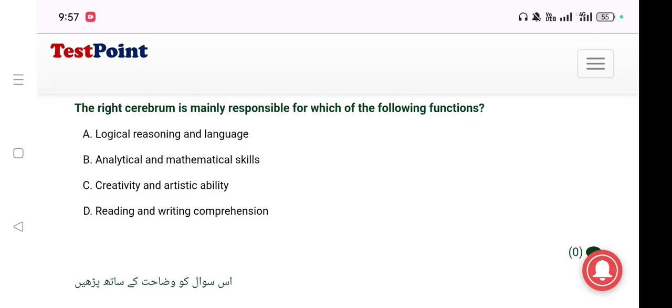Number 6. The right cerebrum is mainly responsible for which of the following functions? Answer is creativity and artistic ability.